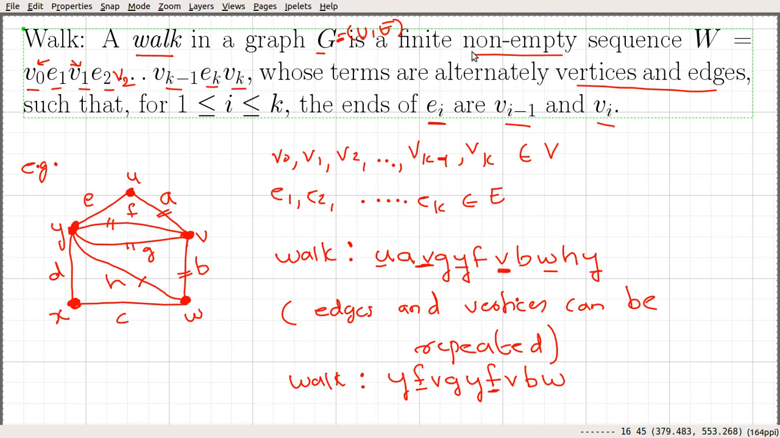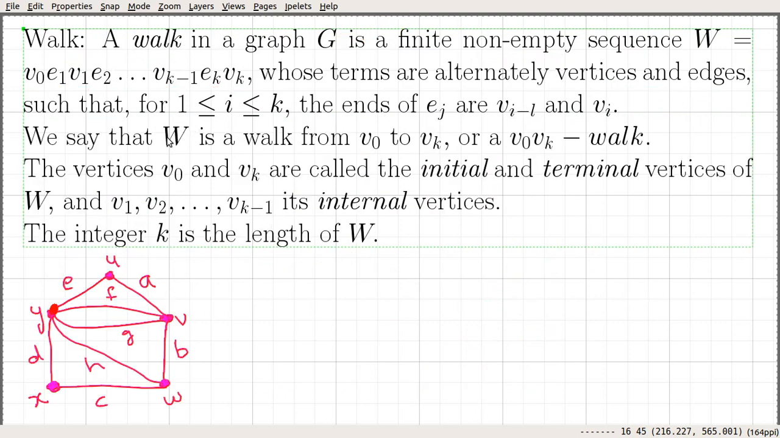It's a finite non-empty sequence of alternating vertices and edges, and here each edge Ei has endpoints Vi minus 1 and Vi. So these two are walks in this graph. Now suppose that we have a walk W from say V0 to Vk. Then we call such a walk a V0 Vk walk.